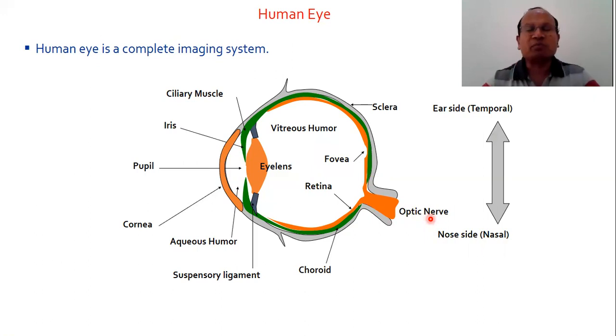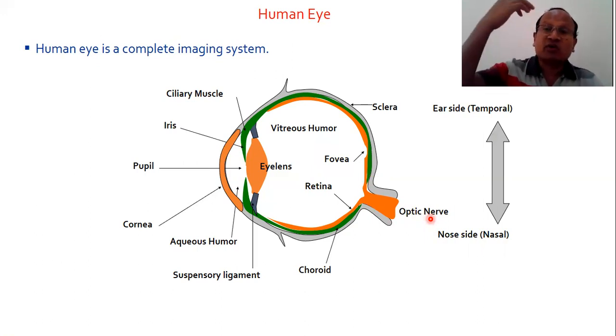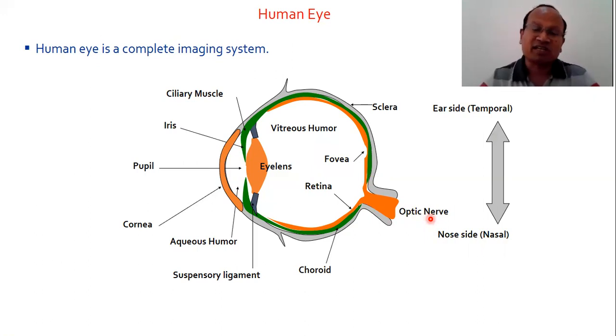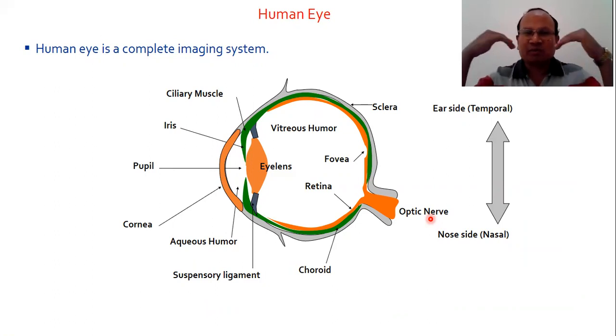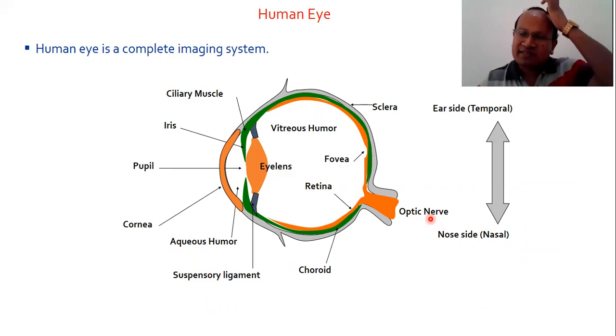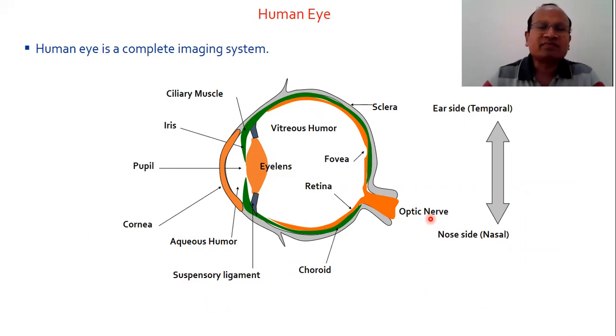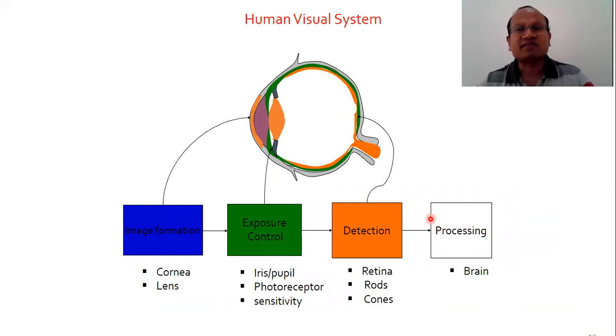Then the brain comes into the picture. Our natural neural network in the human brain starts working and identifies whether this is the person or the object visualized by the human eye. So the human eye, with the support of the human brain, is a complete imaging system. Why are we talking about the imaging system? Because computer vision utilizes an imaging system, an image processing system.